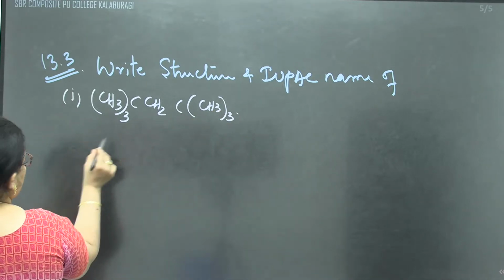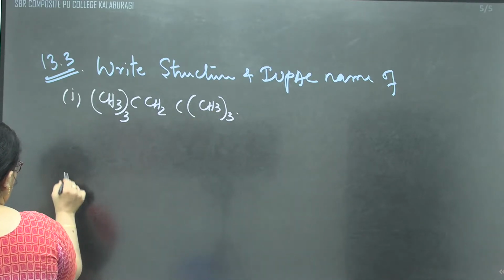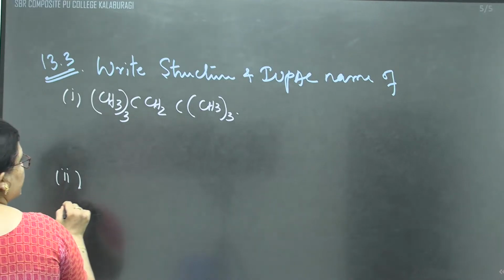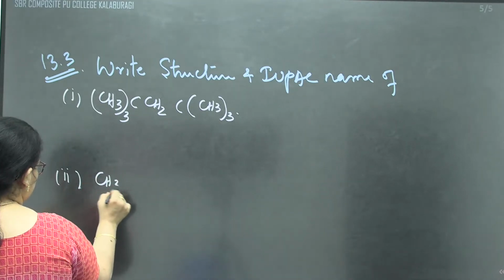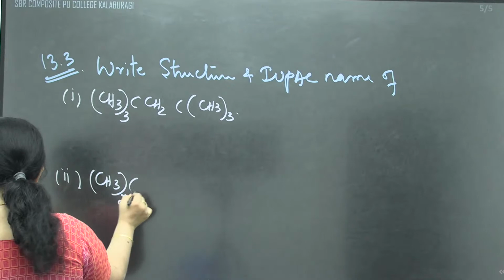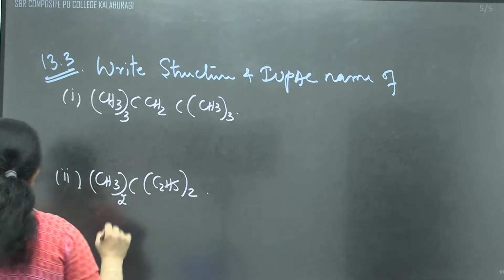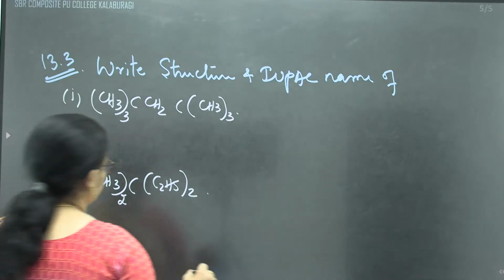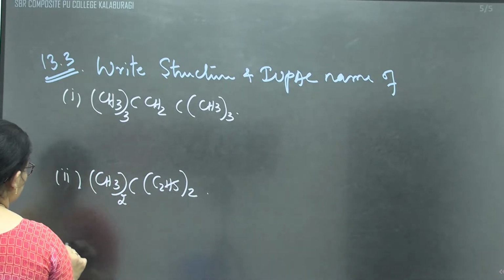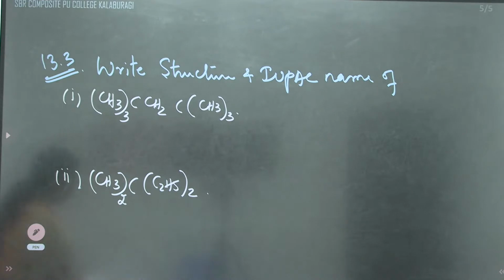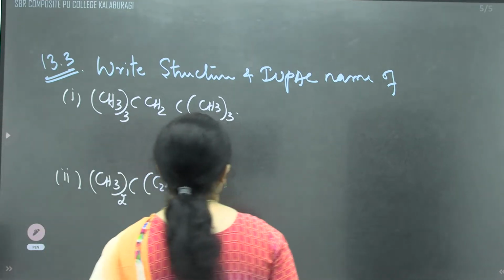Then the second one, leave some space, and I'll write CH3 taken twice, C2H5 taken twice. The third we'll write afterwards. So they said to write the structure and IUPAC name.